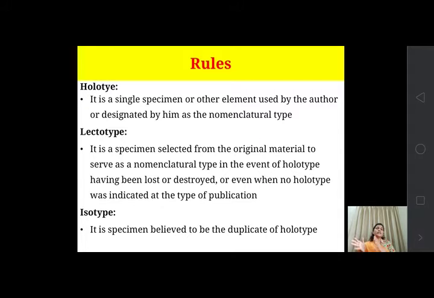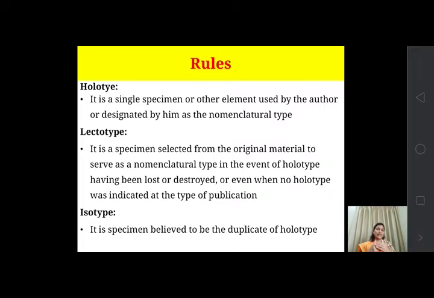Then in the third case, the isotype. The isotype is the specimen believed to be the duplicate of the holotype. So when there is no original specimen, and no lectotype, that is the collection from the original material, then the isotype, the duplicate of the holotype, is used.